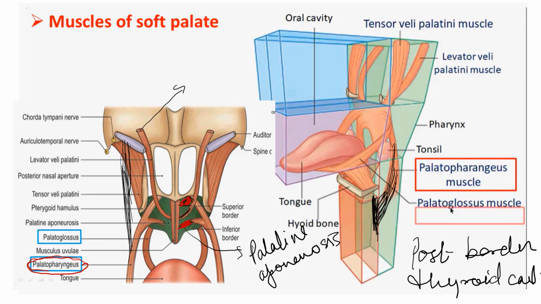Let's talk about the palatoglossus muscle. Again, this muscle originates from the under surface of the palatine aponeurosis. Remember, the palatoglossus is from the under surface of the palatine aponeurosis. I'm writing the short form. So the under surface of the palatine aponeurosis is the origin, and for the insertion, it moves anterolaterally, and at the base of the tongue it fuses or intermingles with the fibers of the intrinsic muscles of the tongue. So it reaches up to the base of the tongue. Here it fuses with the intrinsic muscles of the tongue. This is the palatoglossus muscle.